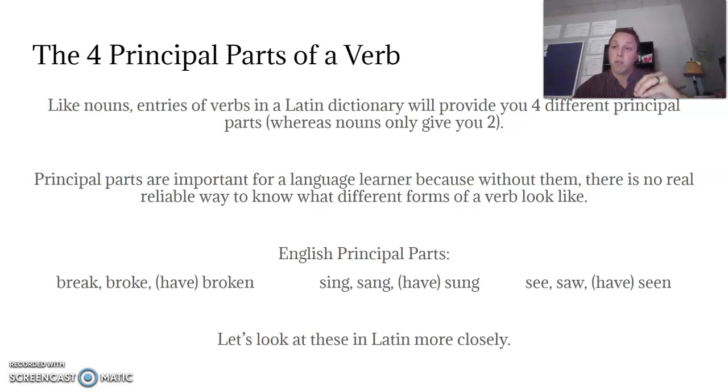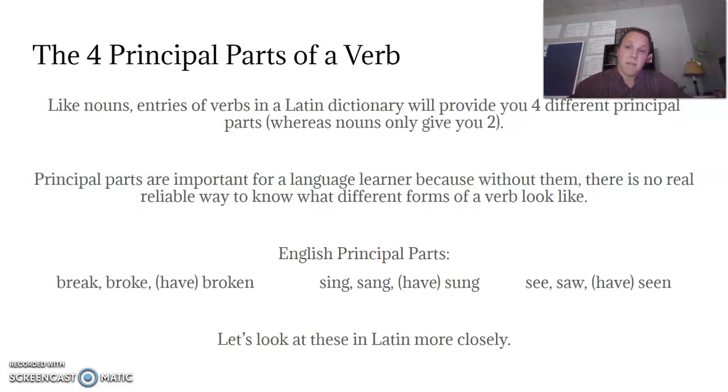Based off those four principal parts, no matter the tense, no matter what you're trying to say, you can use them to figure out any form of a verb. We're only focusing on the first two principal parts, and we're only going to focus on the present and imperfect, which are relatively simple. As we move to different verb tenses and uses of verbs down the road, we're going to use all four of those principal parts for different things. And so that's why this is important.